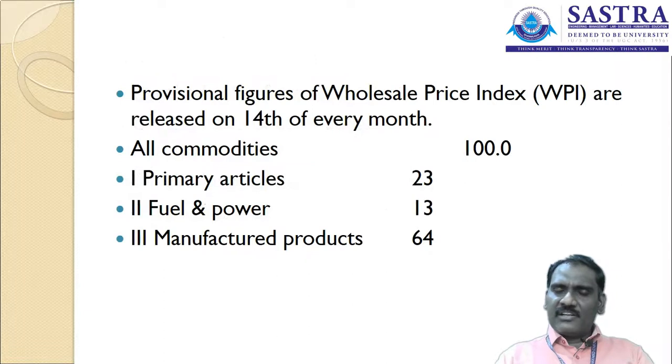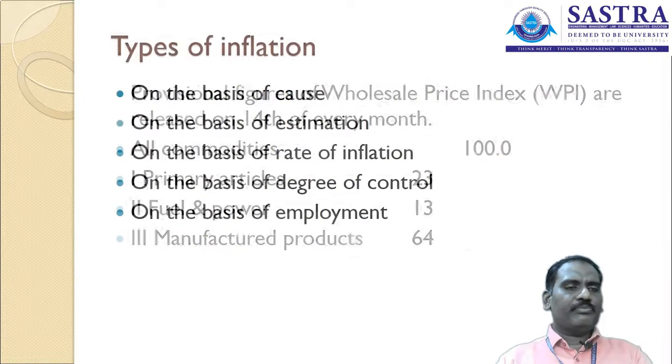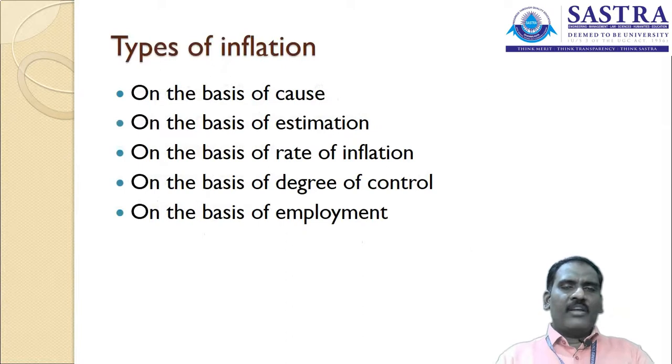So these are the two important measures of inflation. For the measurement of inflation, we have seen that we calculate inflation on the basis of the wholesale price index and the consumer price index. Now you need to understand the types of inflation, how inflations are classified.